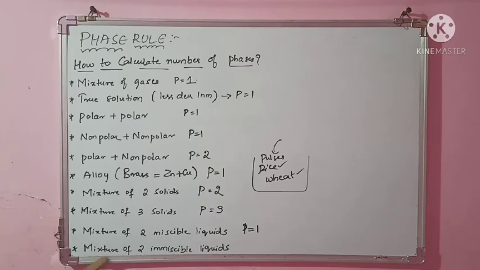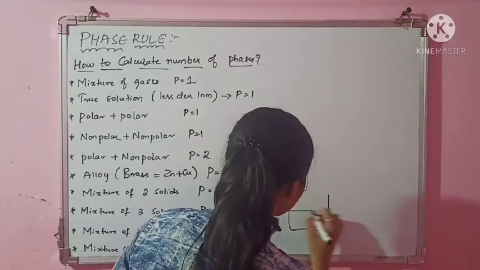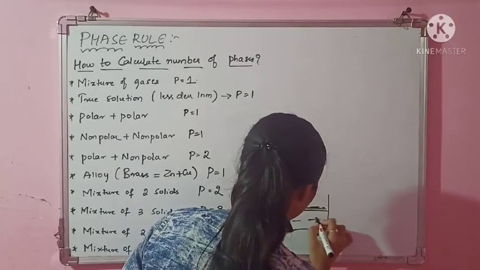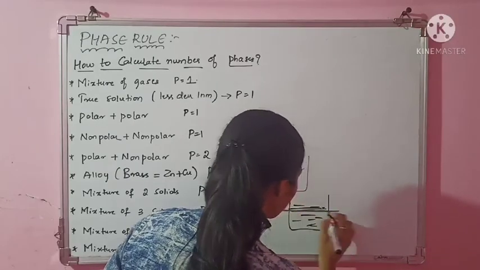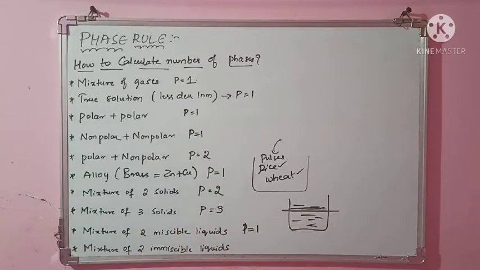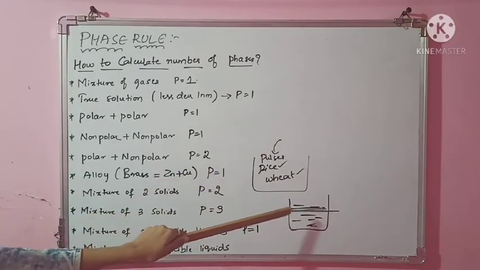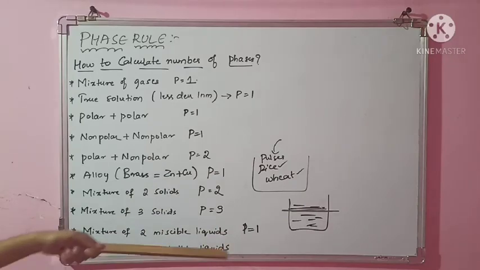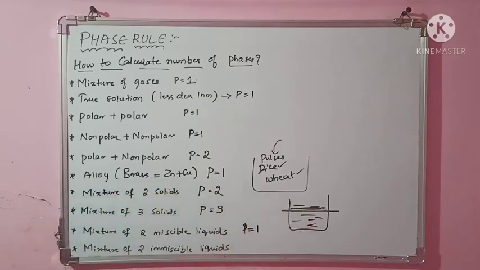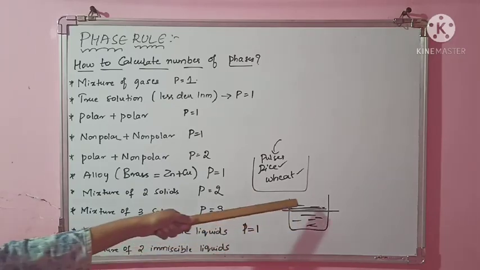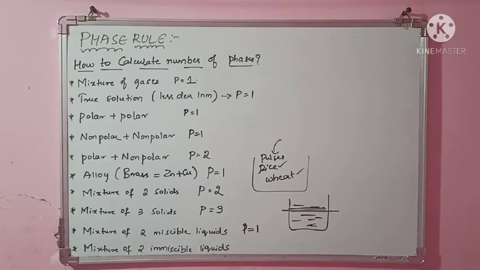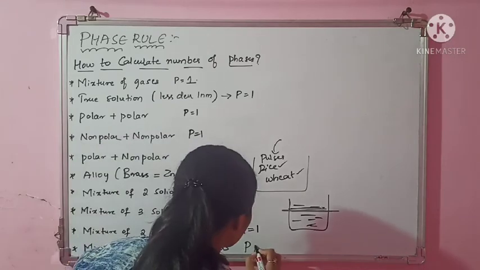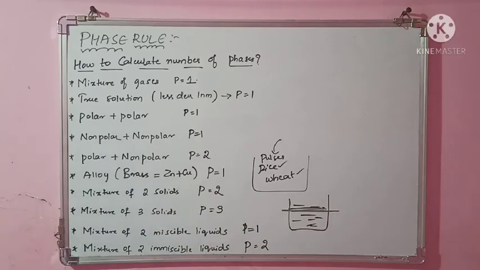Next, a mixture of 2 immiscible liquids, which means they are not at all miscible with each other. They hate each other. So with 2 liquids, how will the immiscibility appear? One complete layer here, one at the bottom. You will observe complete layers, with a clear differentiation between them. By seeing only, you can tell this is one layer, this is another layer. So this is not homogeneous, this is heterogeneous. Immiscible means they do not mix with each other. So the number of phases is 2. P is equal to 2. I hope you are understanding.